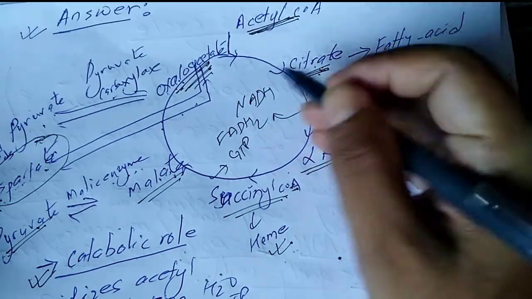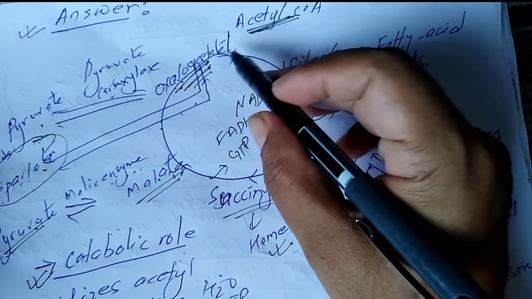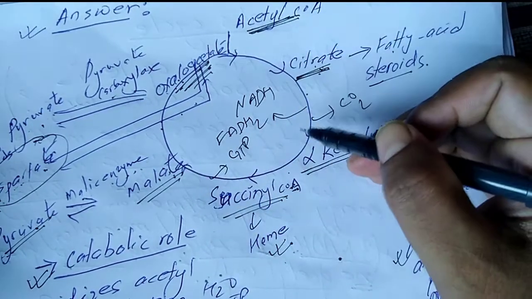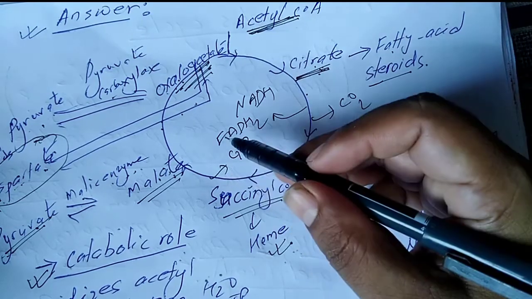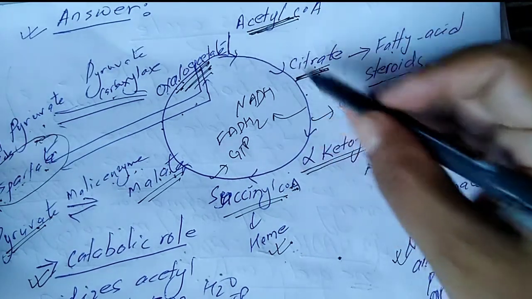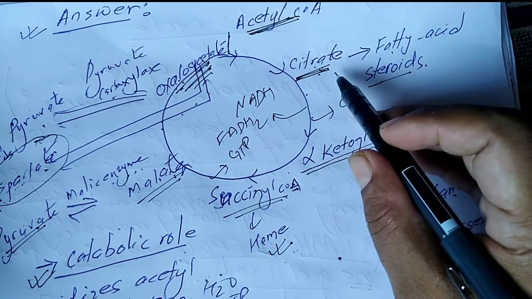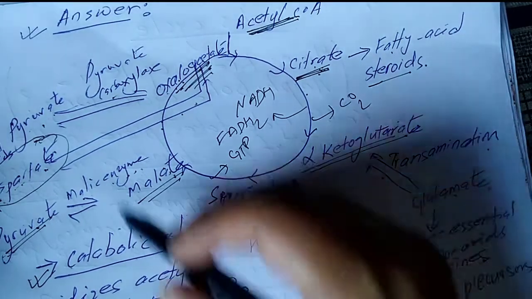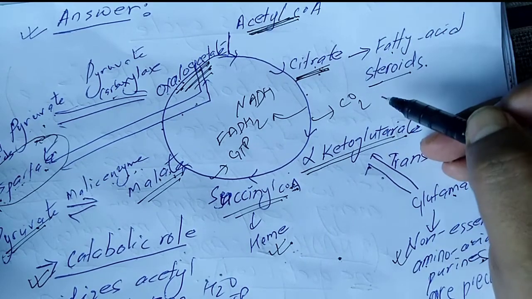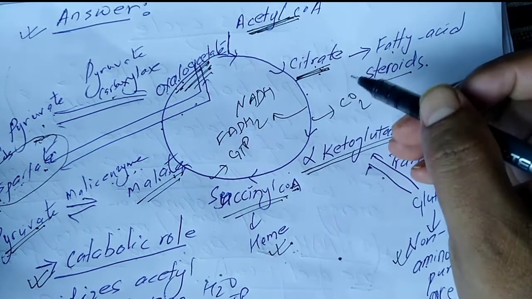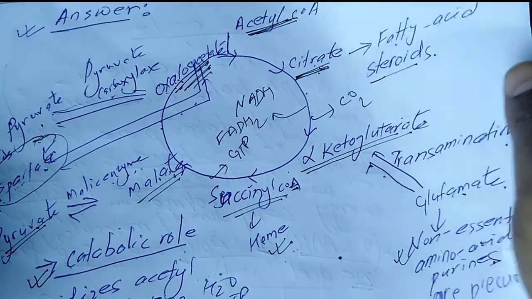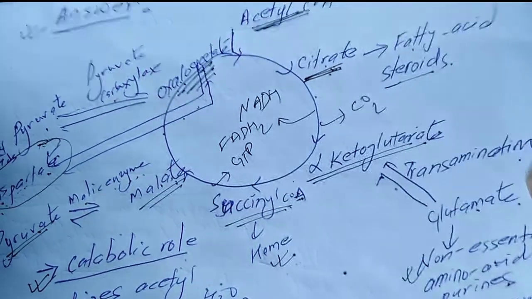So this Krebs cycle has a role in breaking down of acetyl coenzyme A, as well as a role in the synthesis of various compounds. Synthesis means anabolism.